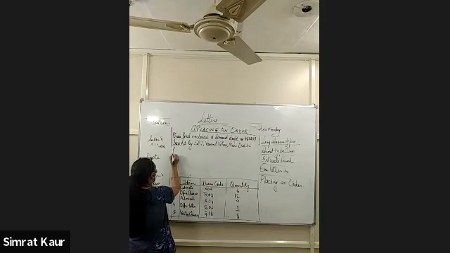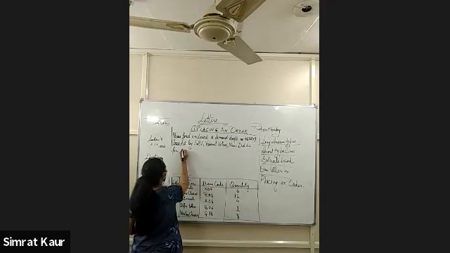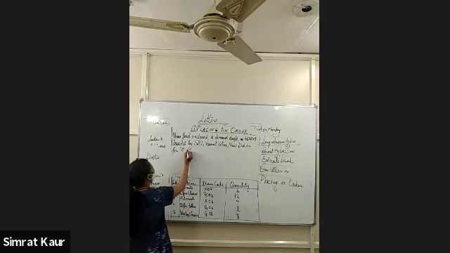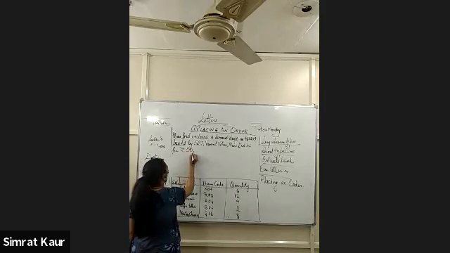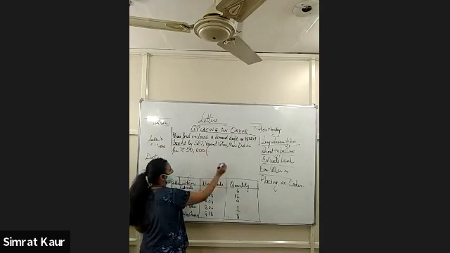For rupees, we write this sign. Remember, don't write Rs. You must know that. Of rupees, let's say 50,000. And within brackets, you can write in words also.